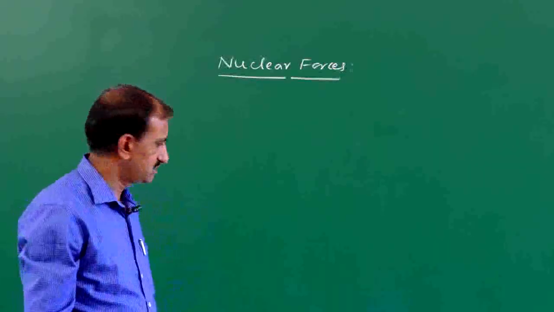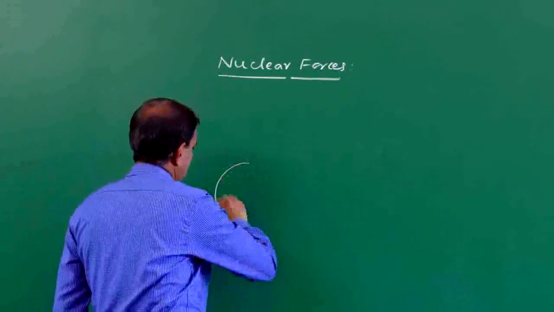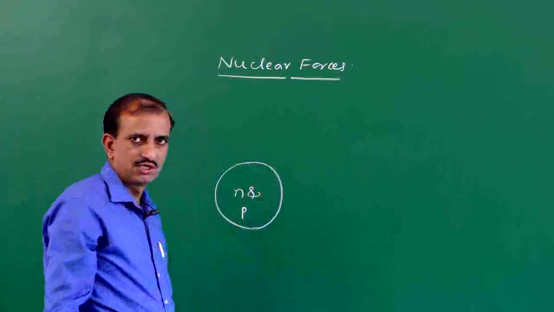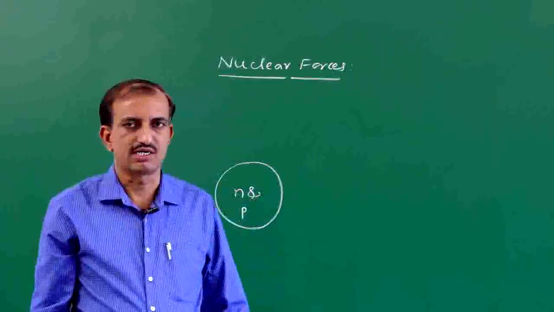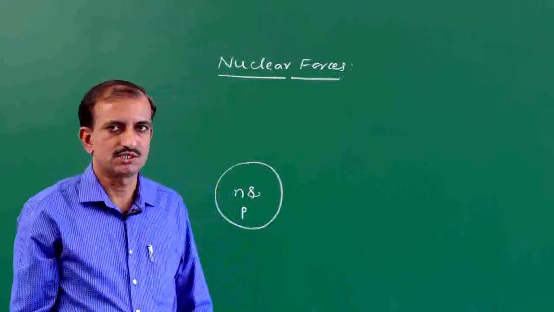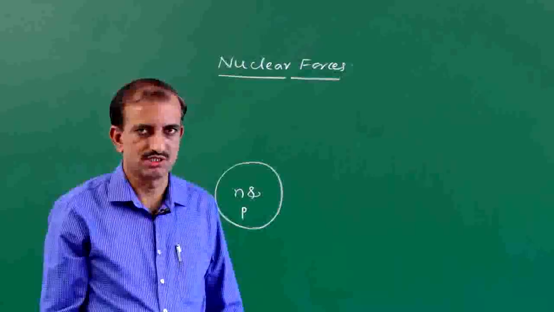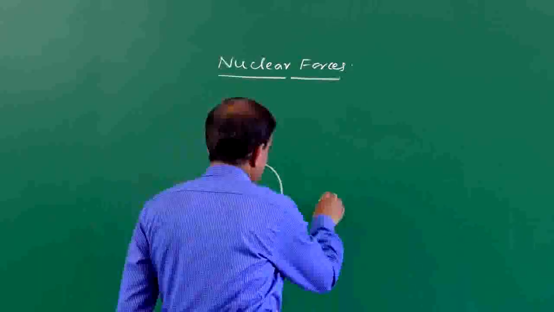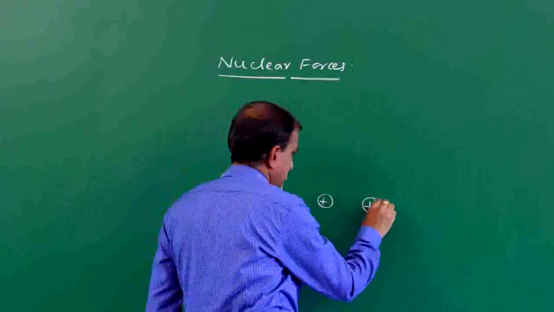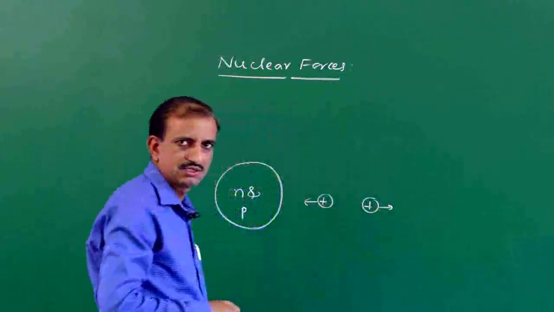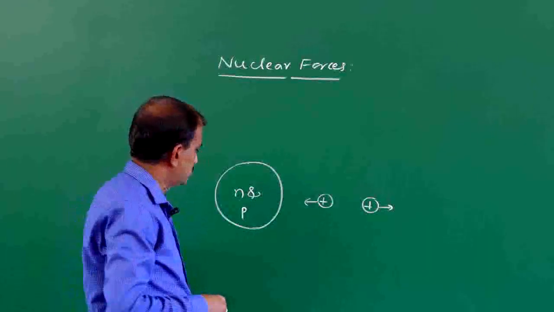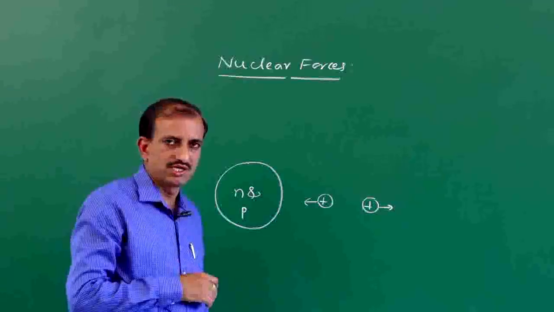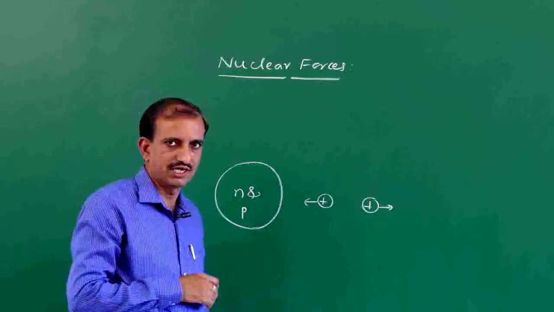What does a nucleus contain? We know that a nucleus contains neutrons and protons. Neutrons are electrically neutral, whereas protons are positively charged particles. In the study of electrostatics, we know that a positive charge and another positive charge repel each other. That is, like charges repel each other. So many protons are inside the nucleus.